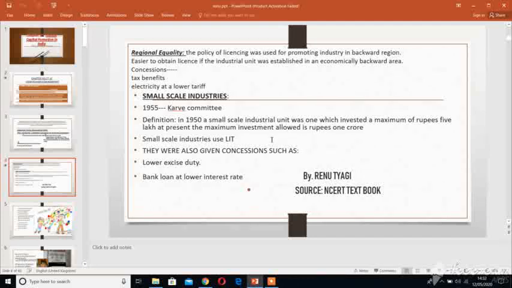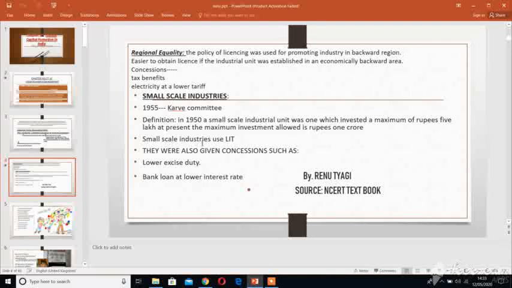A small scale industry is defined with reference to the maximum investment allowed on the assets of a unit, and this limit changed over a period of time. In 1950 it was 5 lakh rupees, but now it is 1 crore rupees, right? So that is the definition of a small scale industry. In 1950, a small scale industry unit was one which invested a maximum of rupees 5 lakh. At present, the maximum investment allowed is rupees 1 crore. So now if the investment on assets of a unit is up to 1 crore, then it is called a small scale industry.